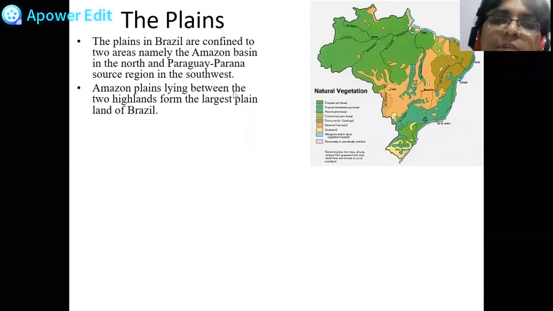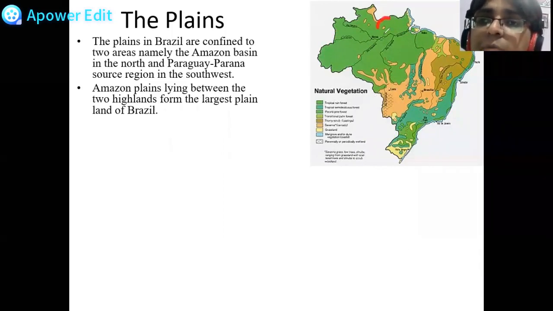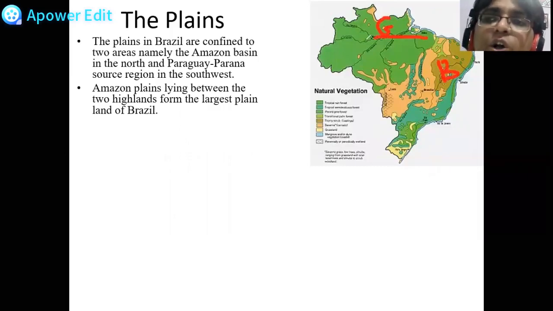Amazon plains lying between the 2 highlands form the greatest plain area of Brazil. So when you are talking about the Amazon plain, here we saw the Guyana Highland, and here we saw the Brazilian Highland, so between the two of them this Amazon plain has formed. Okay, that is what they are trying to tell us with this point.